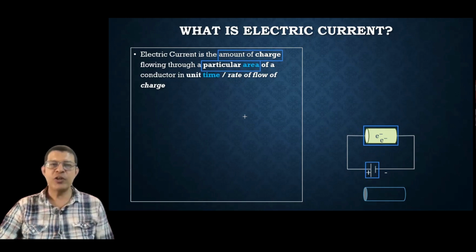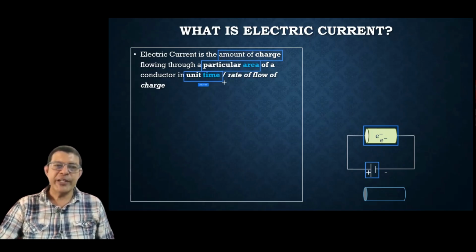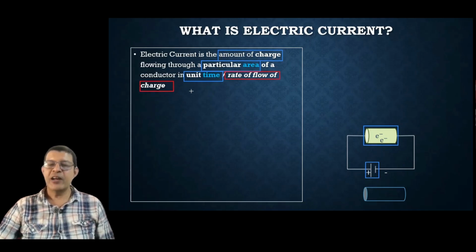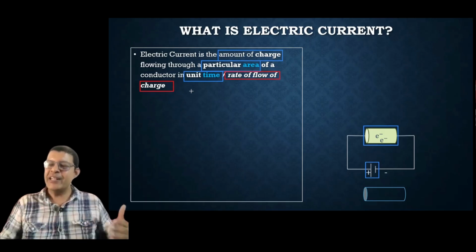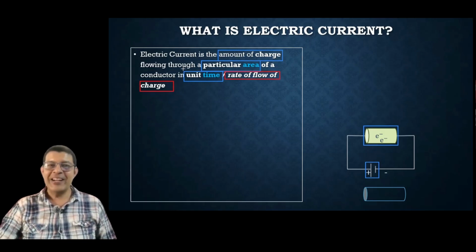We'll see this going forward. So electric current is the amount of charge flowing in a particular area of a conductor in unit time. The other definition is the rate of flow of charge. How much charge is flowing in that circuit defines electric current.